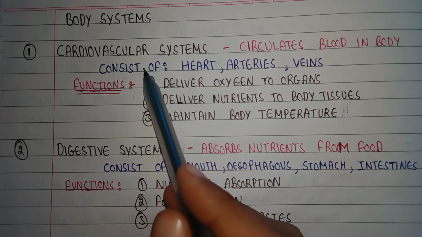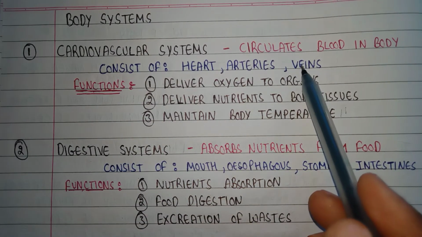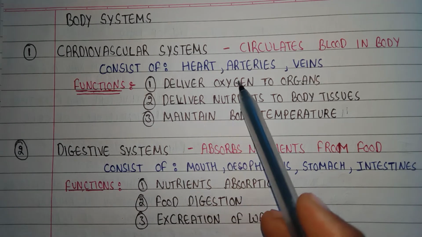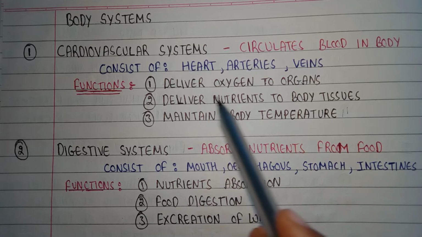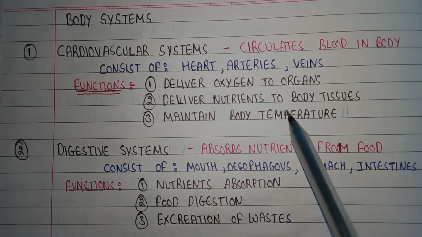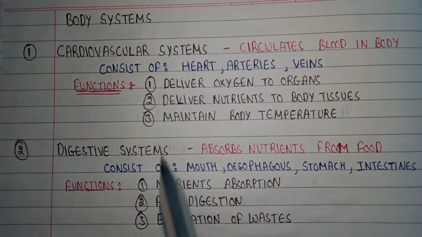Now the cardiovascular system consists of heart, arteries and veins. Coming to the function of the cardiovascular system, it delivers oxygen to the organs, it delivers nutrients to the body tissues, and third, it maintains body temperature. These are the three functions of the cardiovascular system.